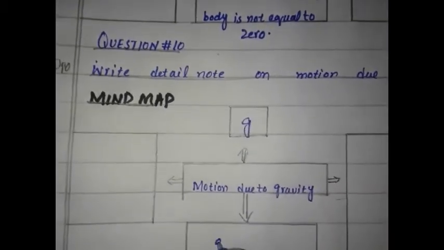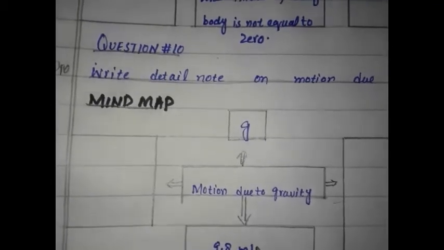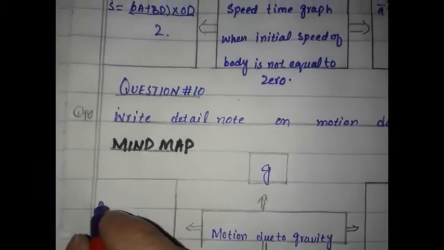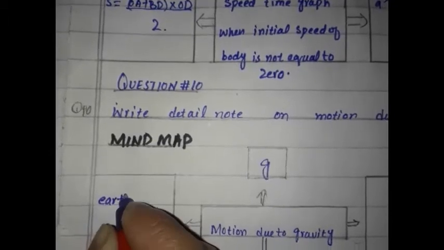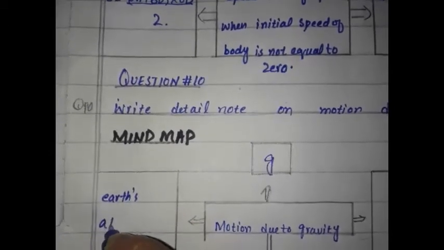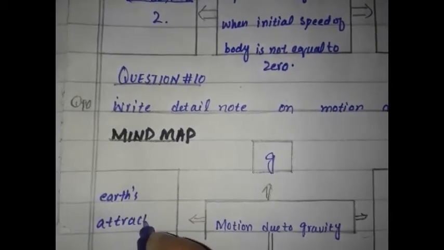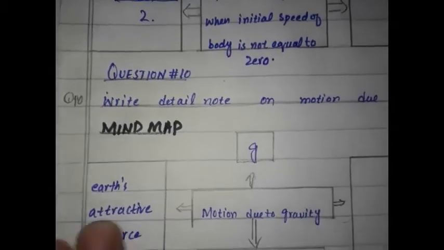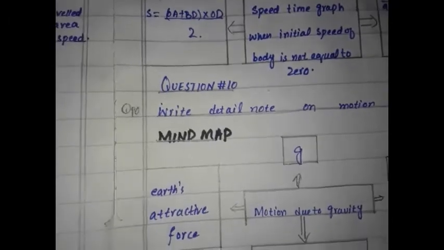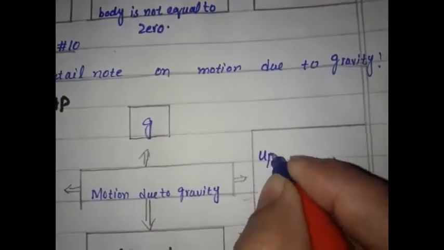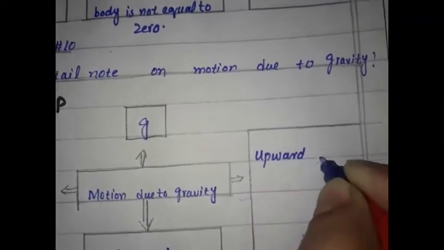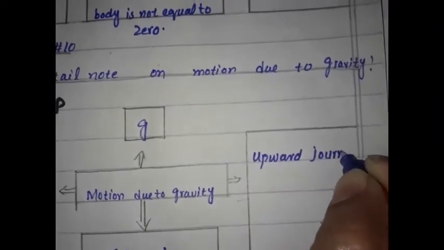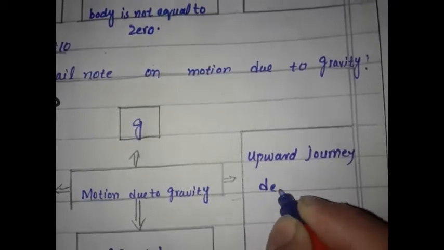Symbol is g. Value is 9.8 meter per second square. Earth's attractive force. Upward journey is deceleration.